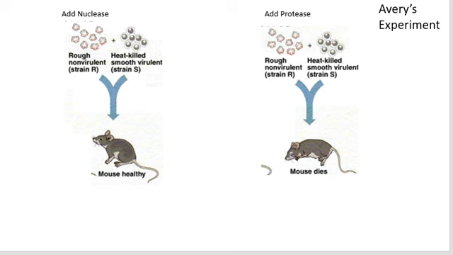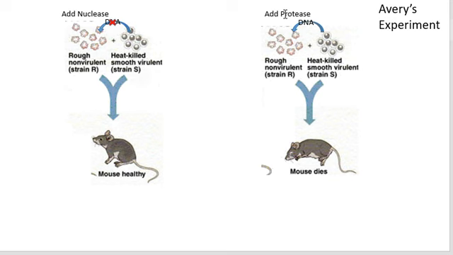And this is what helps us realize that DNA is that important information that gets passed from cell to cell. Because what Avery figured out is that if DNA is what's being passed from those heat-killed S strains into the R strain cell, if that's the important genetic information that has to be passed, then DNA is supposed to be passed from this cell to this cell, but if I add a nuclease, that DNA gets destroyed. And if DNA gets destroyed, there's nothing to be passed into these cells. So now I just have my normal R strain, which were never a killer, and so the mouse lives.